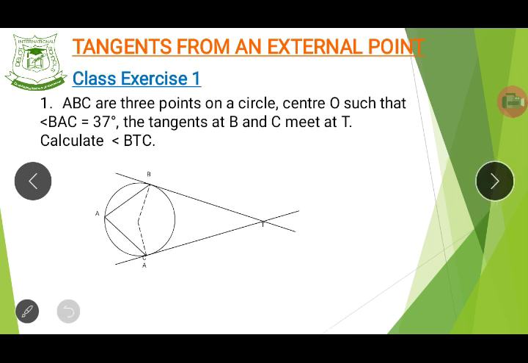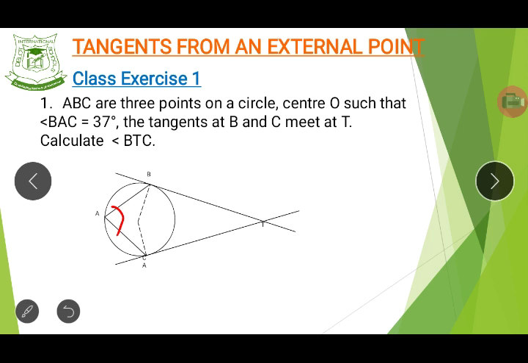This is a class exercise for you. A, B, and C are three points on the circle with center O, such that the angle BAC, that's the angle formed at this place, is 37 degrees.